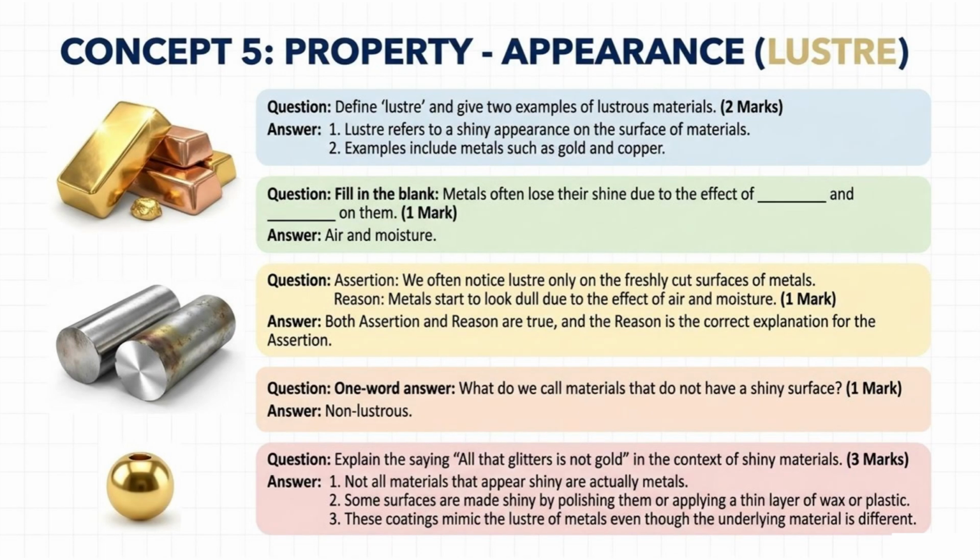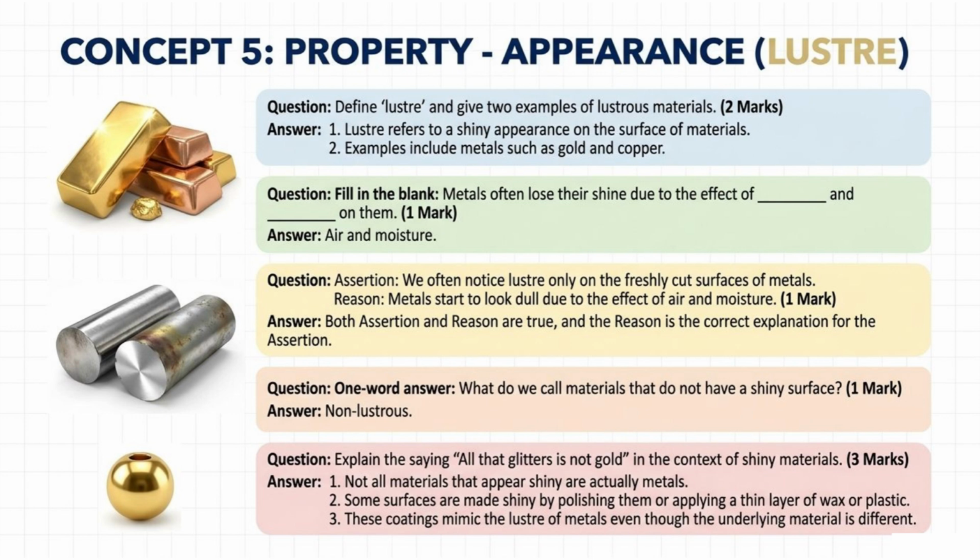Concept 5. Property, appearance, luster. Question. Define luster and give 2 examples of lustrous materials. 2 marks. Answer. Luster refers to a shiny appearance on the surface of materials. Examples include metals such as gold and copper. Question. Fill in the blank. Metals often lose their shine due to the effect of dash and dash on them. 1 mark. Answer. Air and moisture.